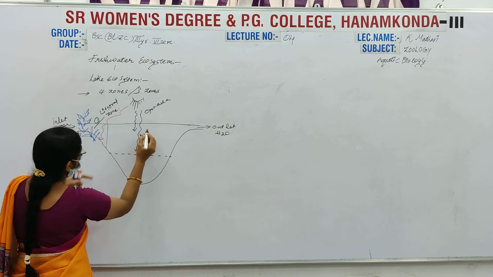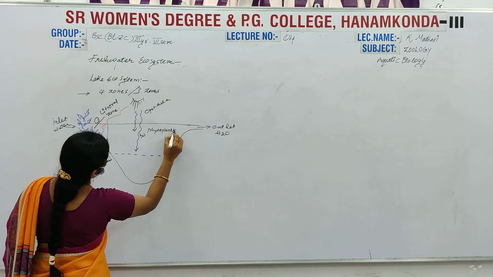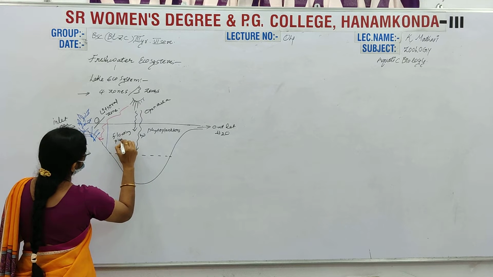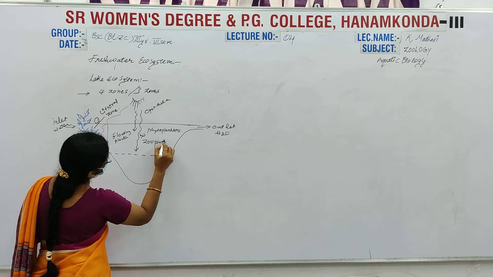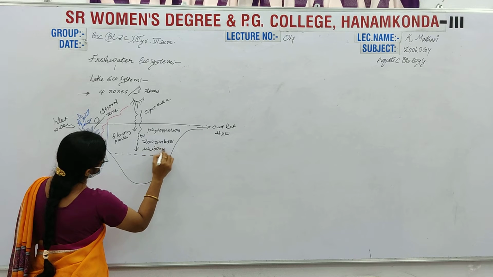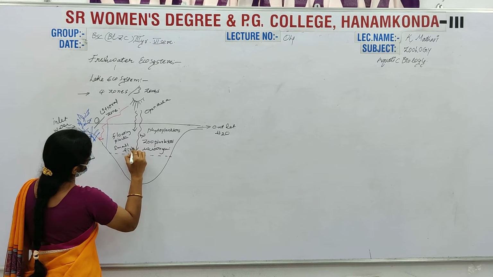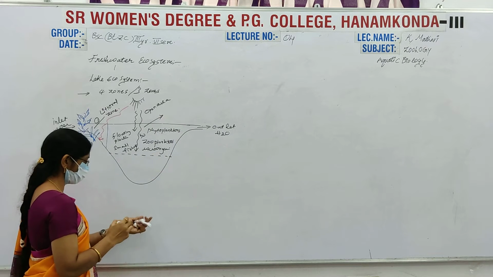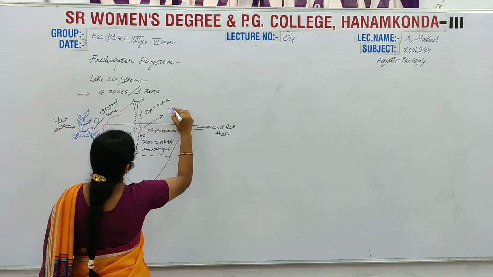Here there are some floating plants, phytoplanktons, and next some zooplanktons and microorganisms, and some small fishes are present in this area. That's why this region is known as the limnetic zone.